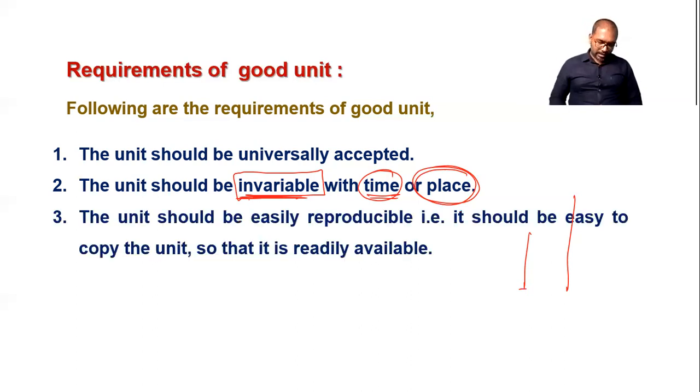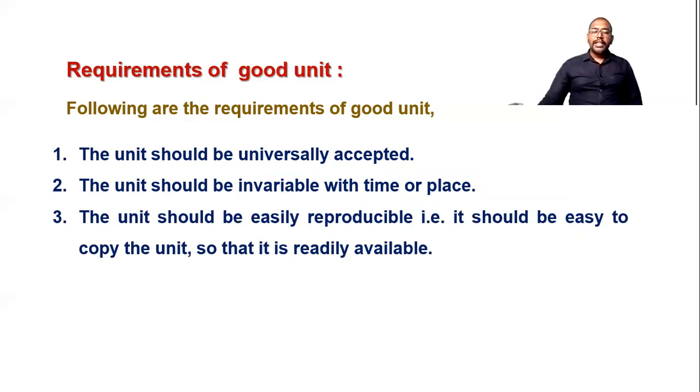Next one, the unit should be easily reproducible. Easily reproducible means we can make copies of that unit. For example, if I give you 1 kg, you are definitely able to make 2-3 copies of 1 kg easily by using metal, or even a stone. As well, if I give you a meter scale and ask you to make one more meter scale, you can easily copy it. So it should be easily reproducible. Then only it is a standard unit.